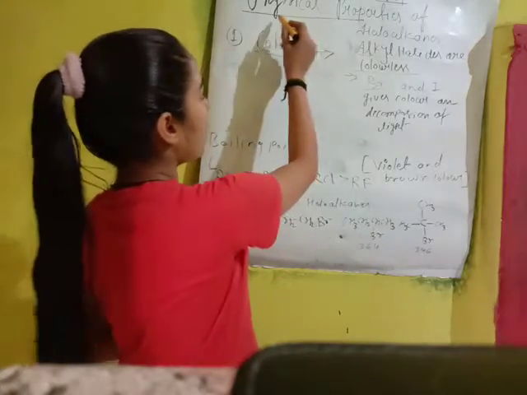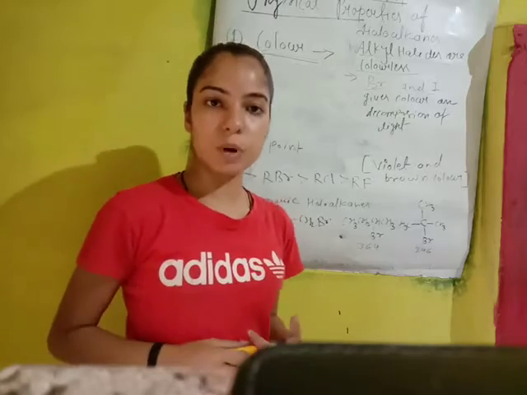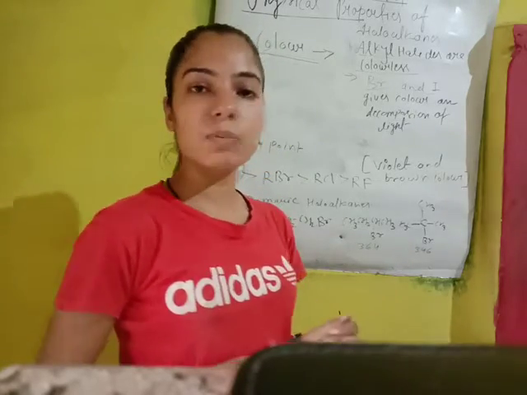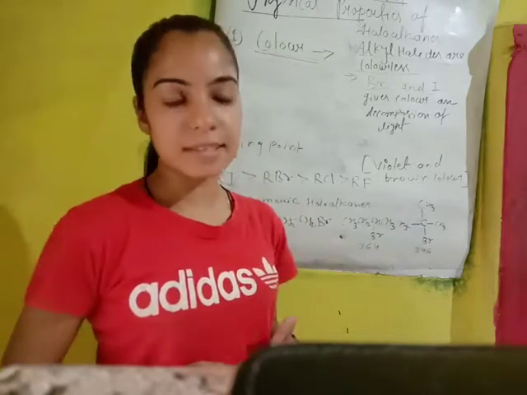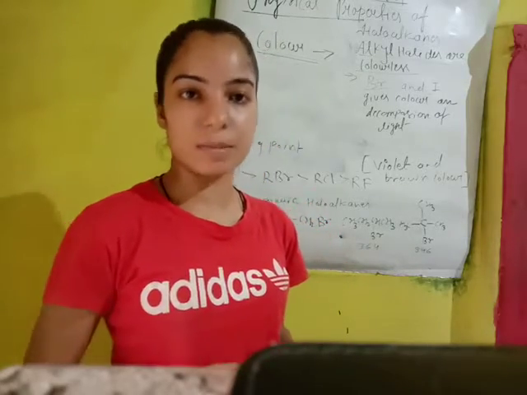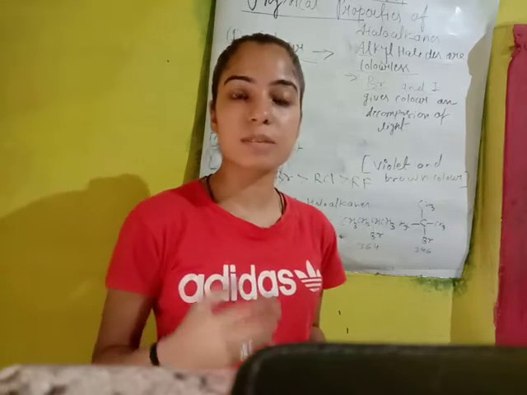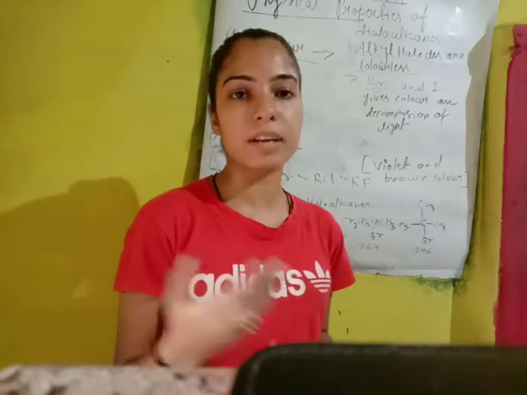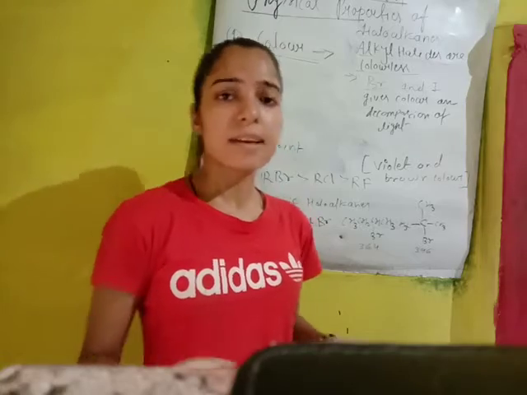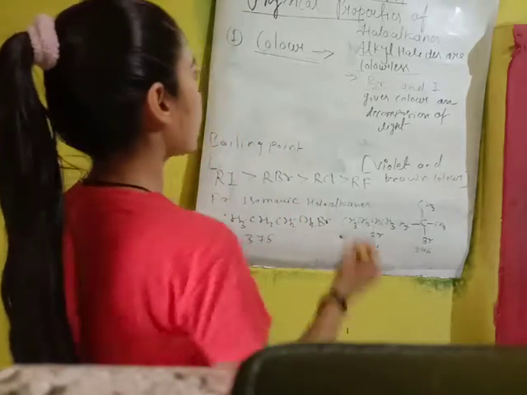So about the physical property, firstly you have to understand what a physical property is. Students, physical property belongs to the appearance and physical nature, the physical quality of a particular substance. Clear? It means what is its color, what is its density, what is its molecular weight, what is its melting point, and what is its boiling point, etc. Clear? So firstly I'm going to tell you about the color.